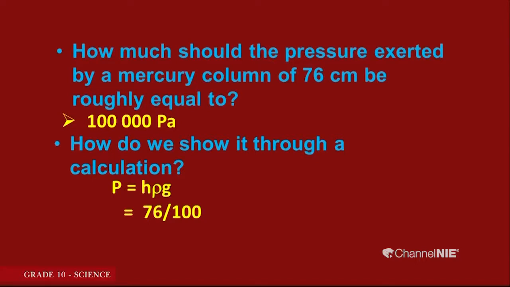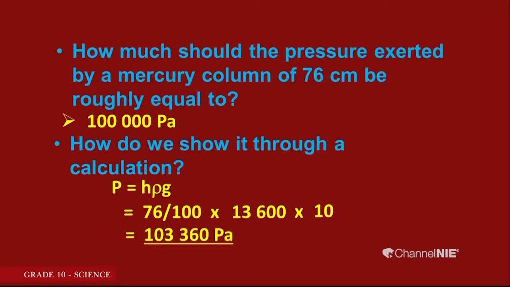H is the height of the mercury column, which is 76 centimeters. As we have to take that in meters, we divide it by 100. Now, rho is the density of mercury, which is 13,600 kilograms per cubic meter, and we multiply that by acceleration due to gravity, which is 10 meters per second squared.